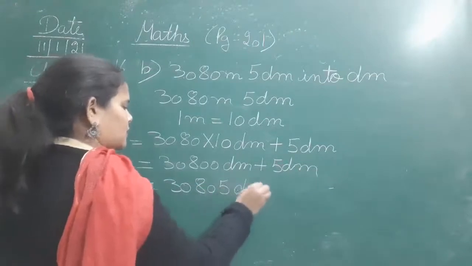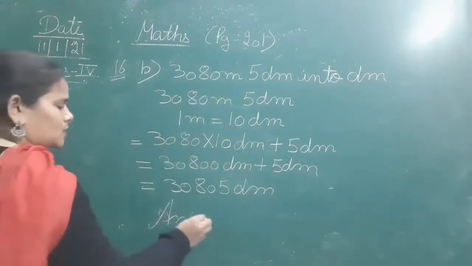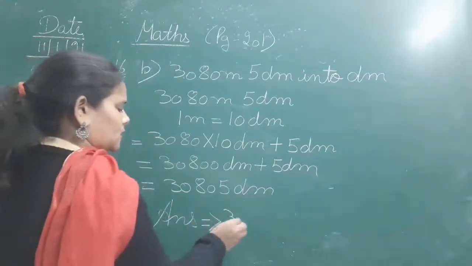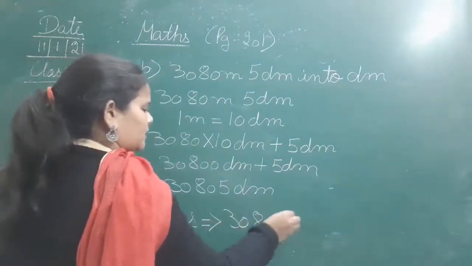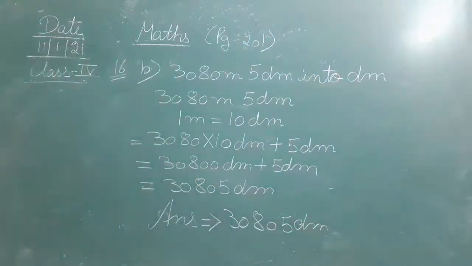30,805 decimeter. And this is the answer: 30,805 decimeter. Simple conversion है बेटा, nothing is so typical here. So this is just a simple conversion. Okay, so this is the solution of the B part from question number 16.